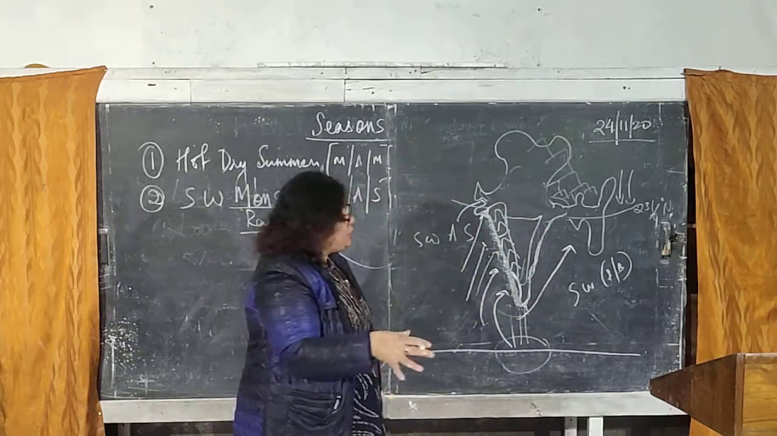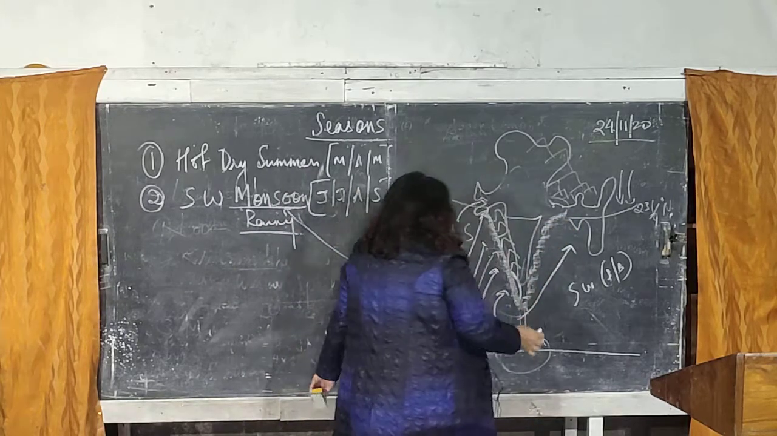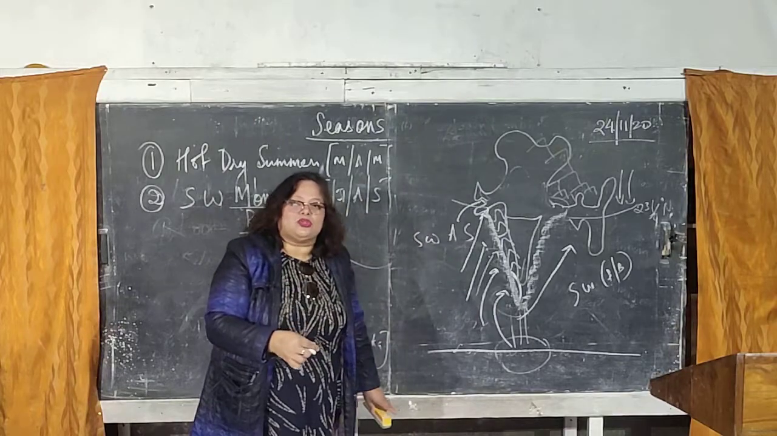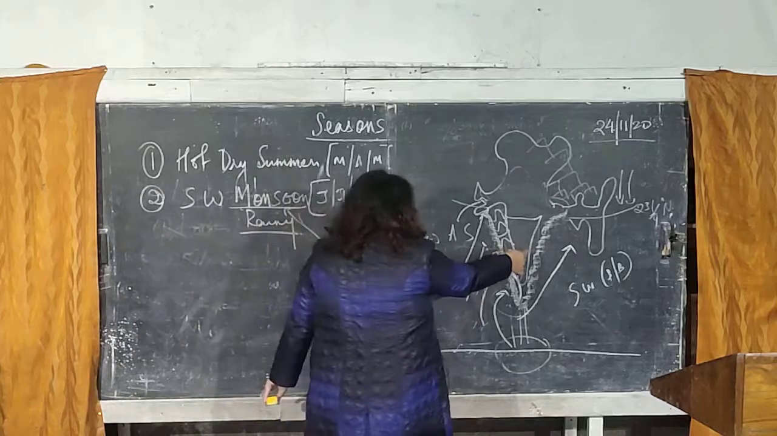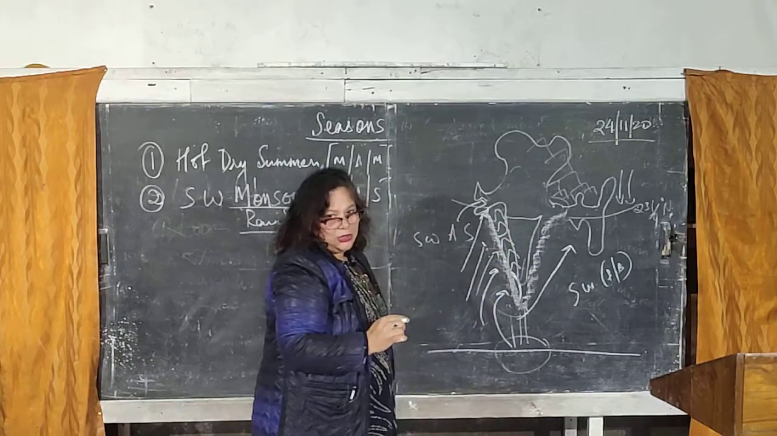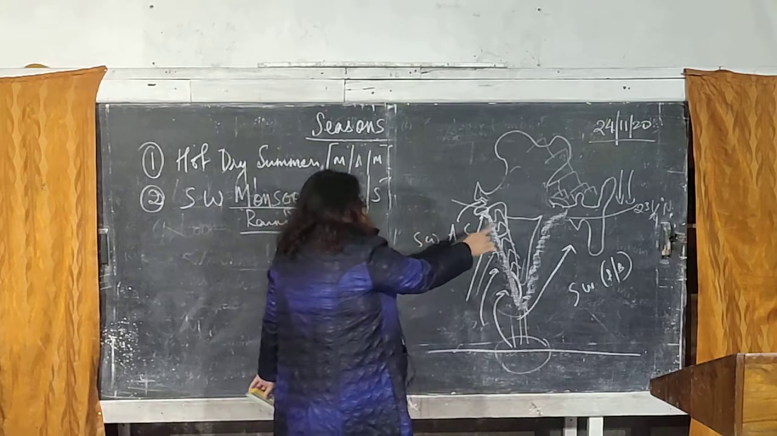Part of the peninsular region proceeds towards the east coastal plains of our country. Now remember, it is the southwest monsoon of the Arabian Sea branch only which is responsible for giving rainfall to the east coast. It is not the Bay of Bengal branch, it is the southwest monsoon of the Arabian Sea branch.